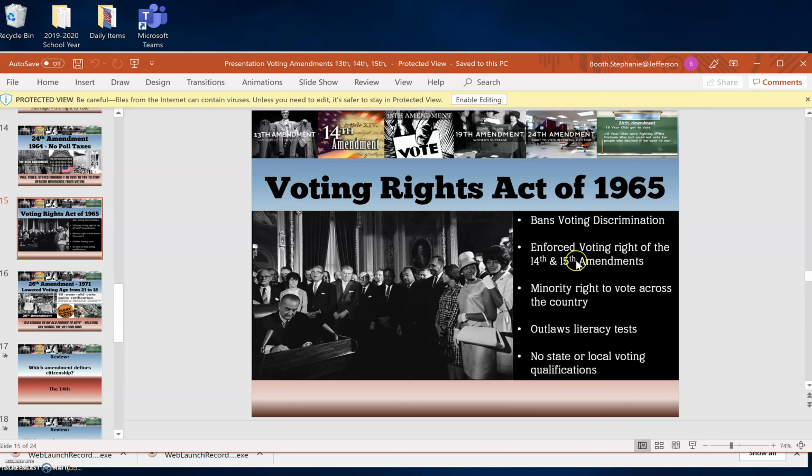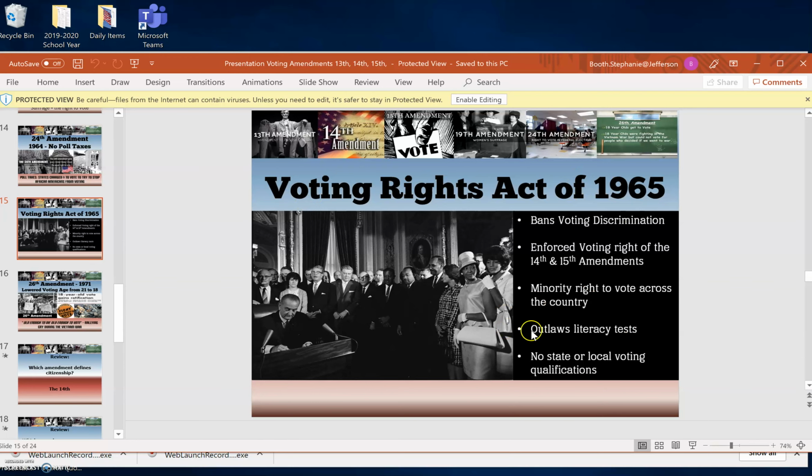Because you have got to allow African Americans the right to vote, and they get equal protection under the 14th Amendment. Minority right to vote across the country, outlaws literacy tests. Literacy tests, guys. This was also like the poll tax. They basically said, well, you can't vote unless you read, because you have to be able to read. Well, a lot of African Americans couldn't read. They had just come out of slavery, so not too long. No, this was 1965. I'm sorry.